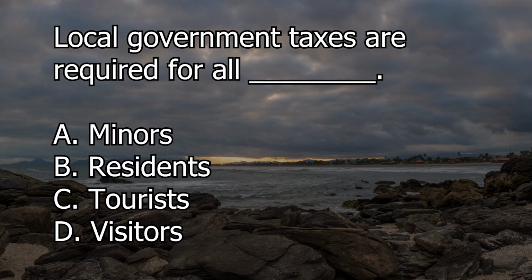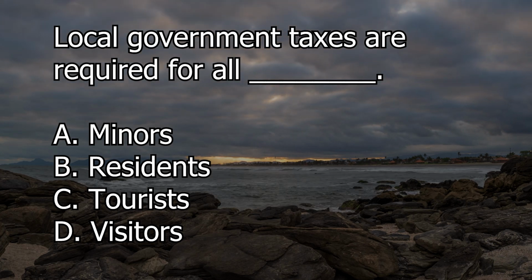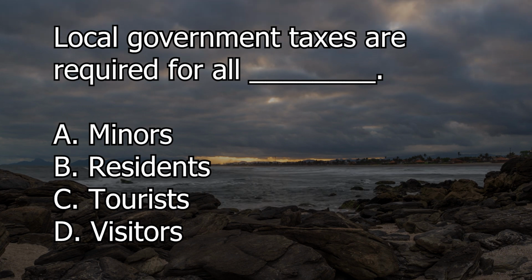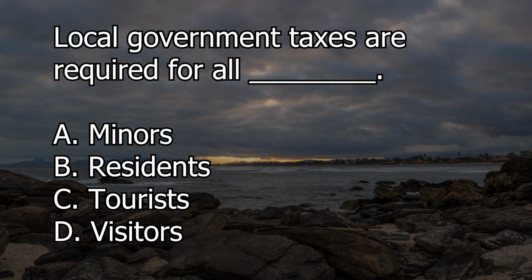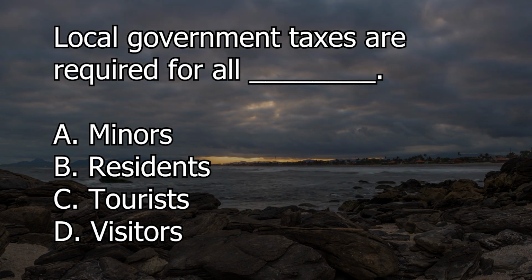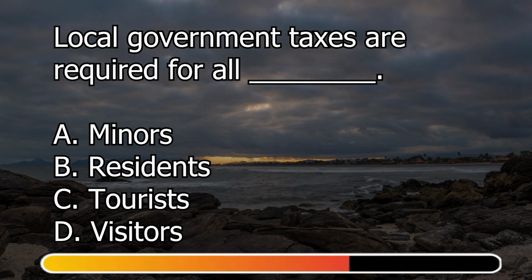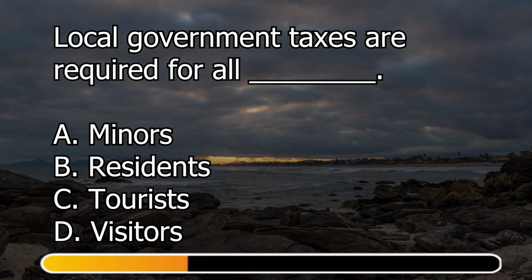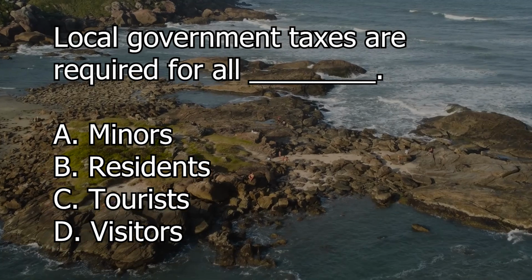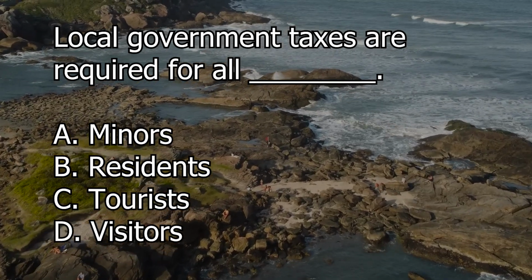Local government taxes are required for all blanks. Letter A minors, letter B residents, letter C tourists, letter D visitors. The correct answer is B residents.